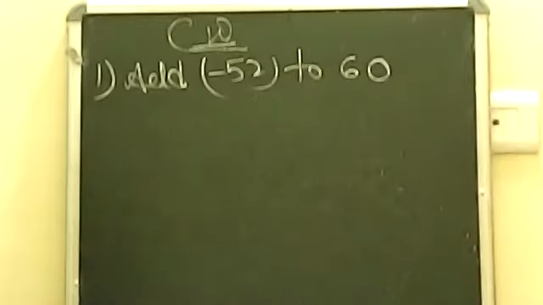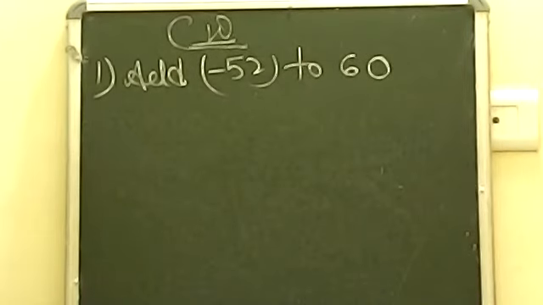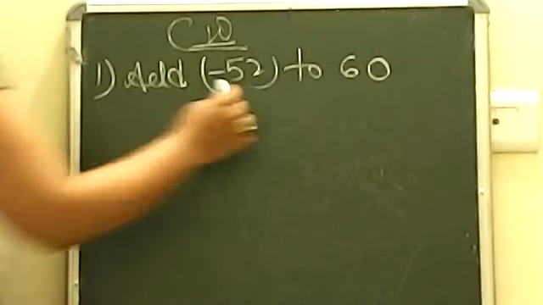So question number 1 from the classwork portion is, I am not writing the questions right now because I have already posted them on your group. Question number 1 says you have to add minus 52 to 60. After adding, you have to subtract minus 8 from the result. So first of all, we will add these two.